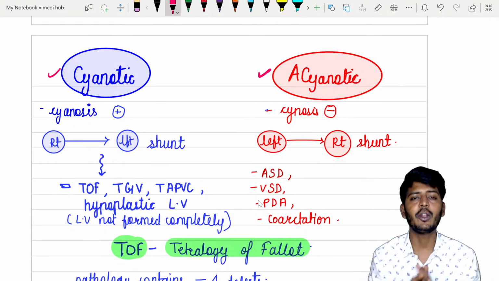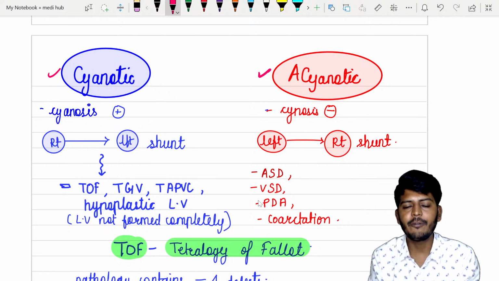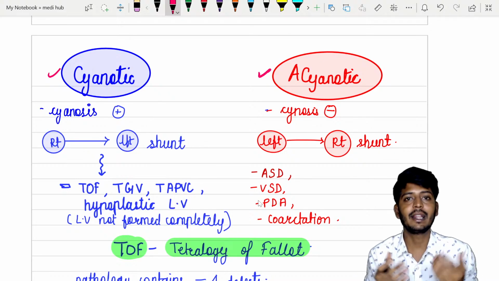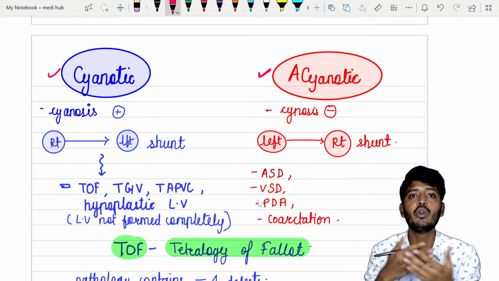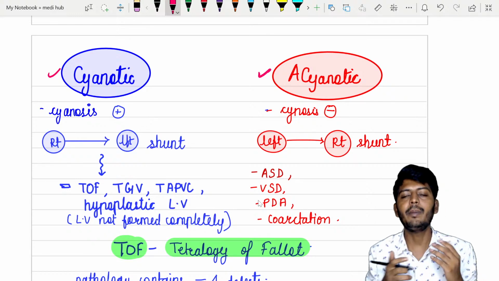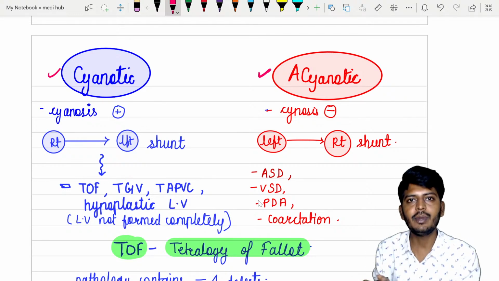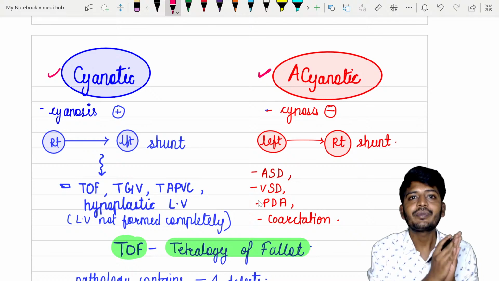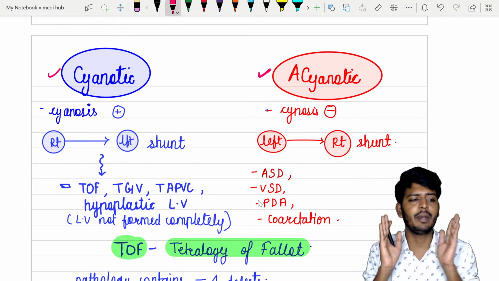Now what does cyanotic mean? In this type of heart defect, the baby will develop cyanosis, meaning a bluish discoloration of the skin. When does this happen? Remember, cyanosis will occur whenever there is an accumulation of deoxygenated blood.